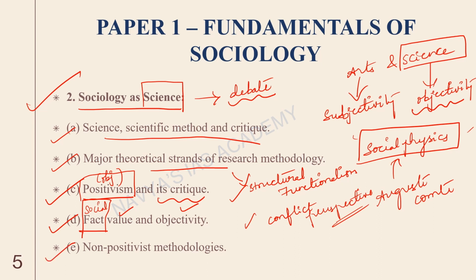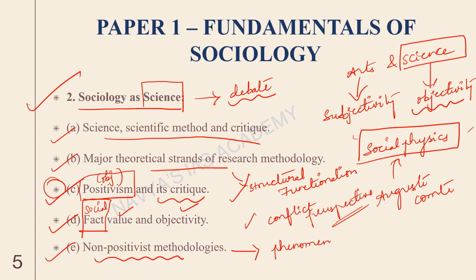And lastly, we will also look at non-positivist methodologies. Since the initial sociologists were obsessed with positivism and objectivity and they wanted to establish sociology as a scientific discipline, later sociologists came as a counter to it. So they have given non-positivist methodologies. They said we should not be obsessed only with scientific methods. Rather, we should adopt non-positivist methodologies to study society.